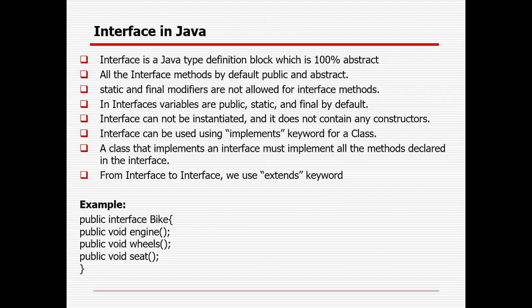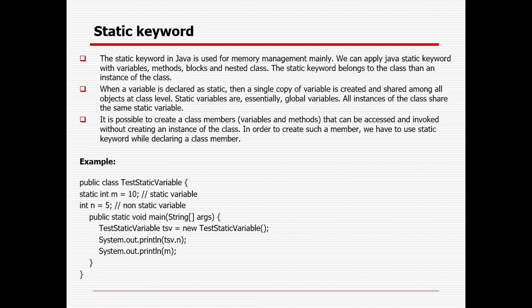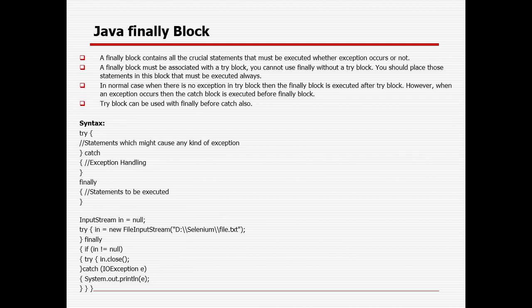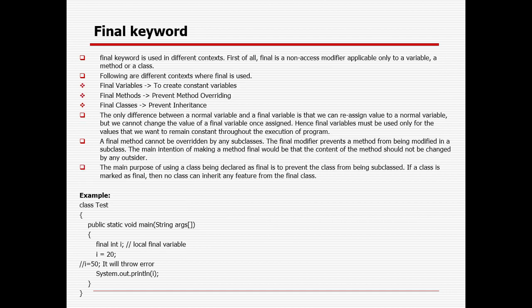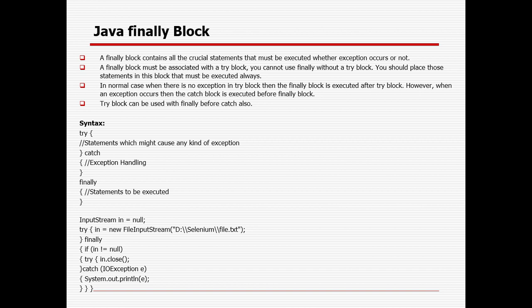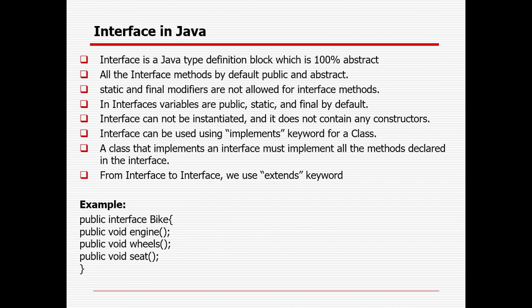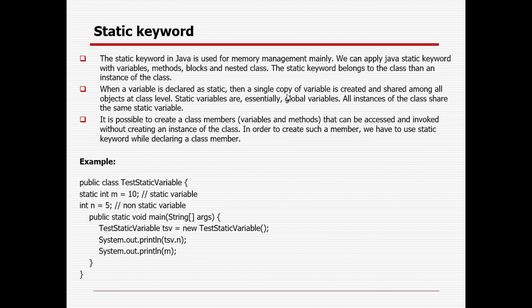Okay. So that's all about the interface. Then I will let you know the importance of three different keywords. One is the static keyword, one is the final keyword, and one is the Java finally block. Yesterday I already showed how we can handle an error with the help of try catch block. Today we will be using a finally block as well along with try catch. So interface is completed. Now the static keyword.